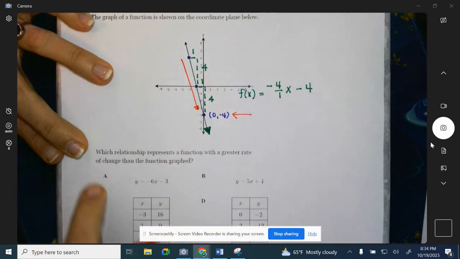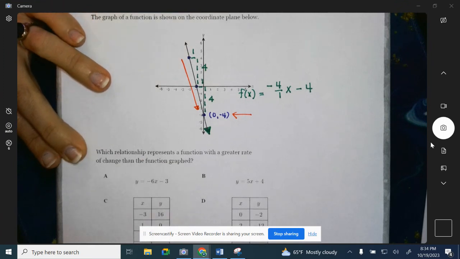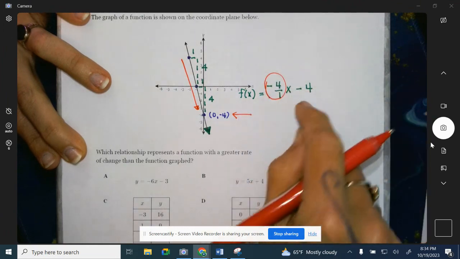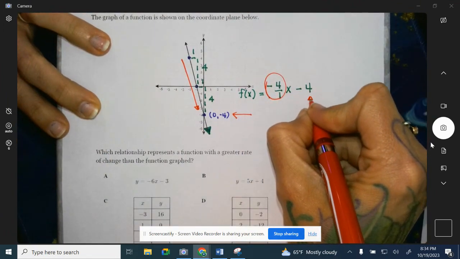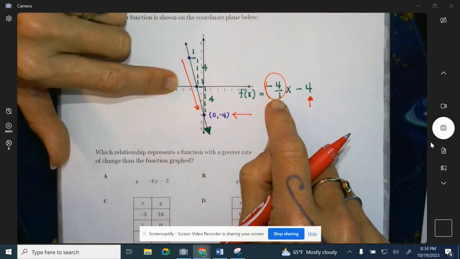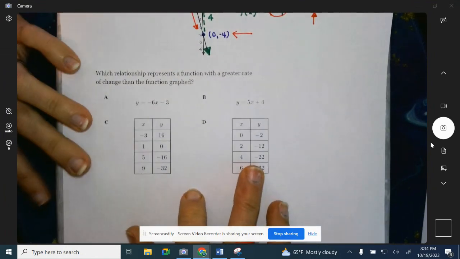Now, this is asking which relationship represents a function with a greater rate of change than the function graphed. Rate of change in this case is -4/1. I did not mean to give us one with both -4s. This is going to be your starting point. This is going to be our rate of change because that's our steps. So -4 is what we're trying to find something that's greater than.